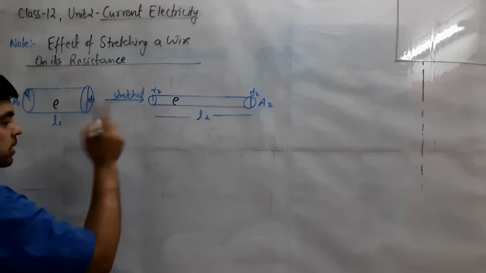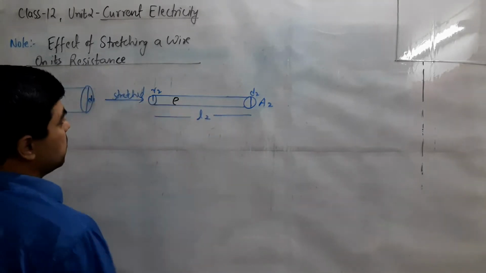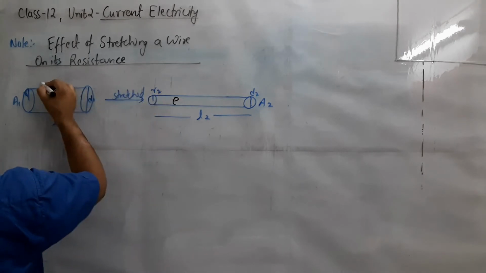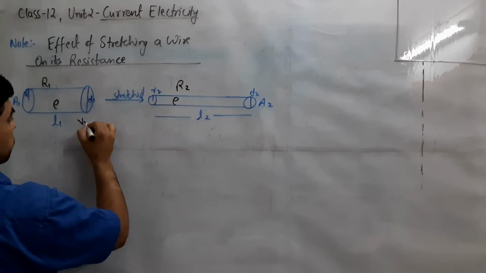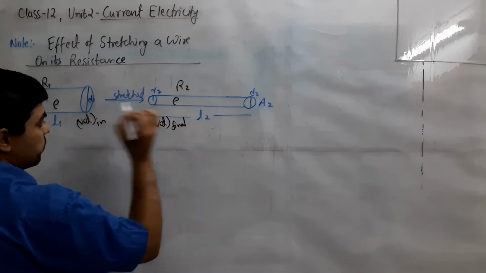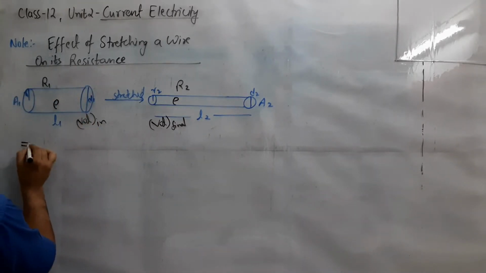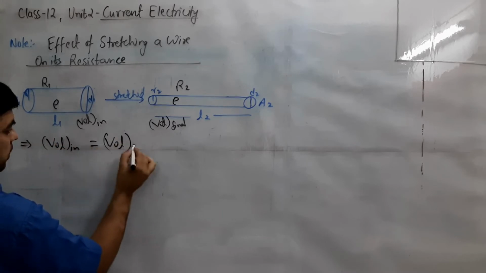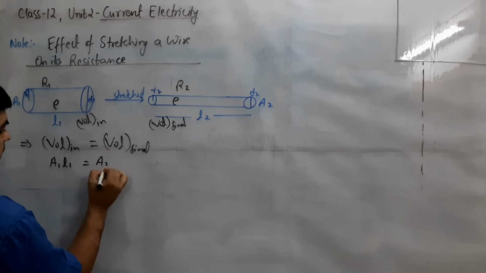It will not change because it is a characteristic property of the material and depends on temperature, and we assume on stretching or compressing there is no change in temperature, so resistivity will remain the same. The value of resistance will change, R1 and R2, and one more factor which will remain the same is volume, initial and final. We used this concept in numericals in the previous class. If volume initial and volume final are the same, then A1 L1 equals A2 L2.